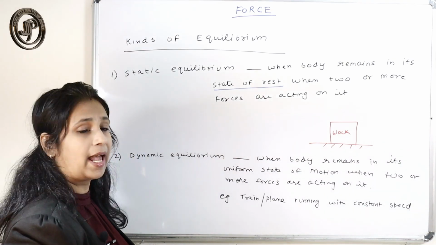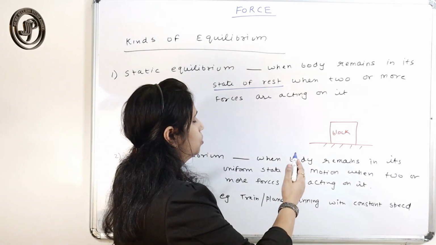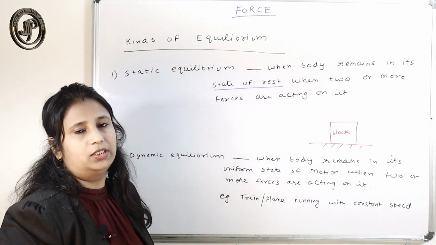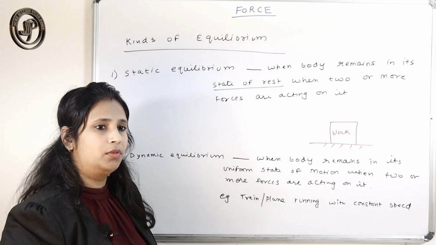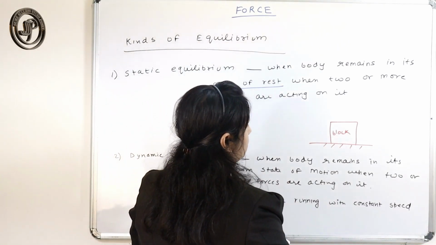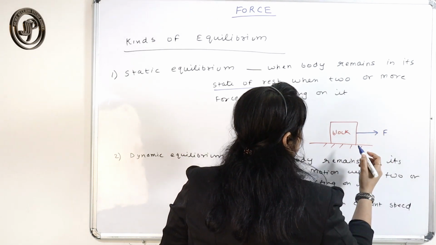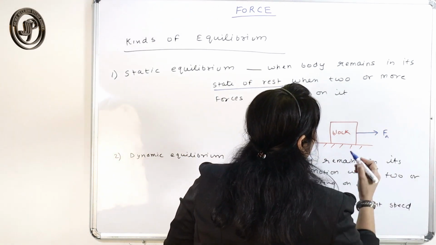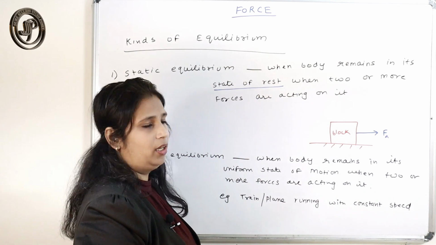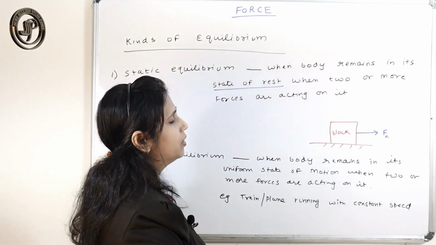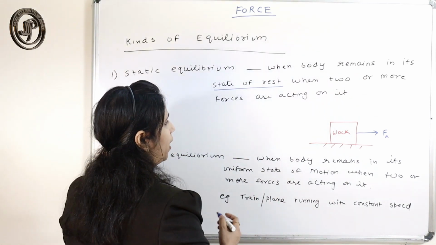Let's take an example. Suppose a block is placed on the ground. If a force is applied on the block, the block will maintain its position of rest. Why?